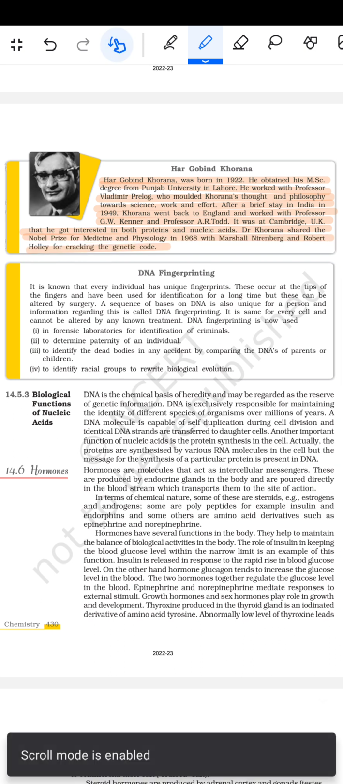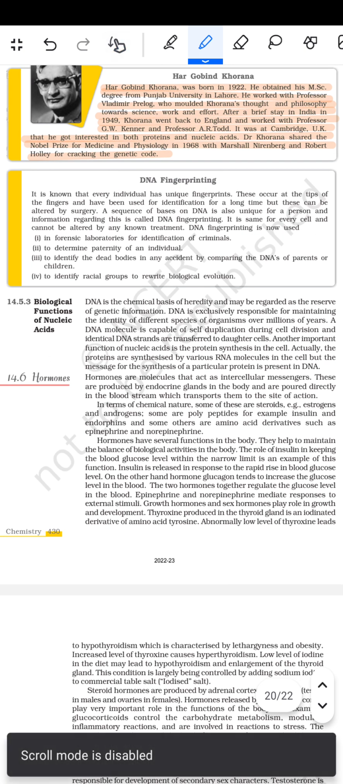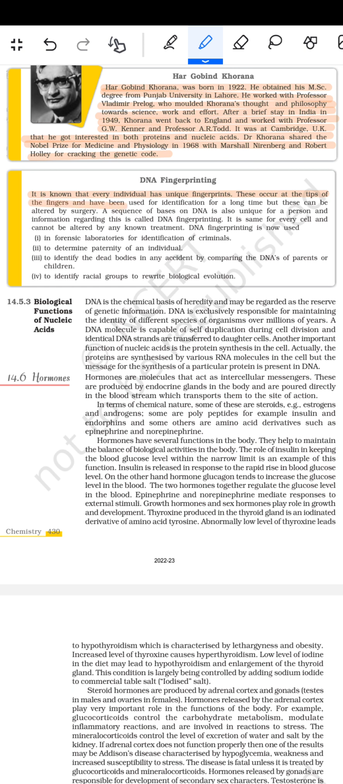Then comes DNA fingerprinting. It is known that every individual has unique fingerprints. These occur at the tips of the fingers and have been used for identification for a long time, but these can be altered by surgery. The sequence of bases of the DNA is also unique for a person, and information regarding this is called DNA fingerprinting. It is the same for every cell and cannot be altered by any non-chemical treatment.